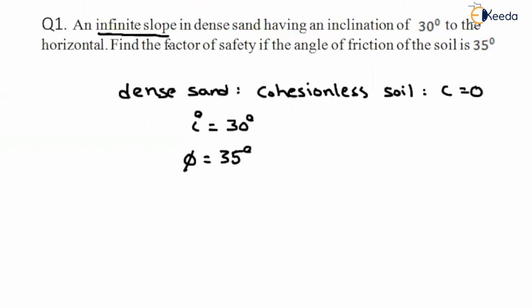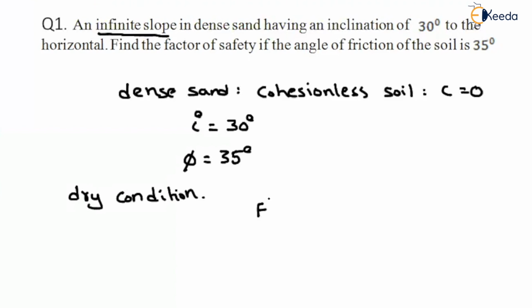In this question, is anything mentioned about the unit weight of the soil? What soil is given? Dense sand. That means the unit weight of the sand is not given. And also, what is the state of the soil? Did they say whether it is a dry condition, submerged condition, or seepage is occurring? No. So if nothing is mentioned, then they are talking about the dry condition. Either you can solve this problem by using a simple formula, or else we can solve it by recalling the derivations we have done in the previous videos.